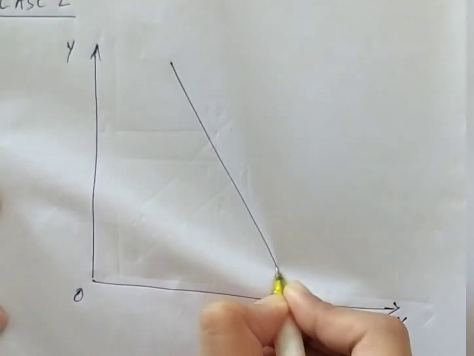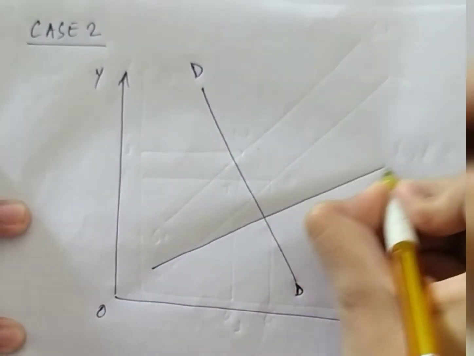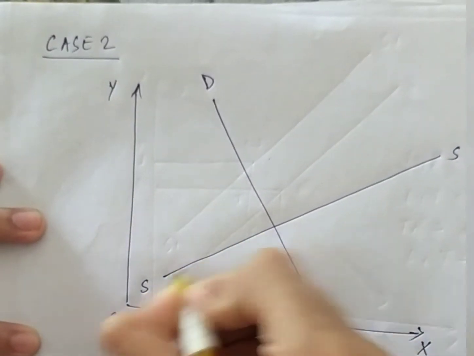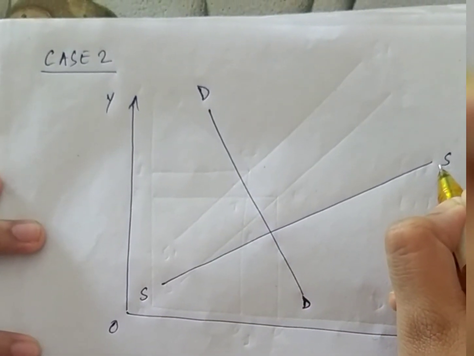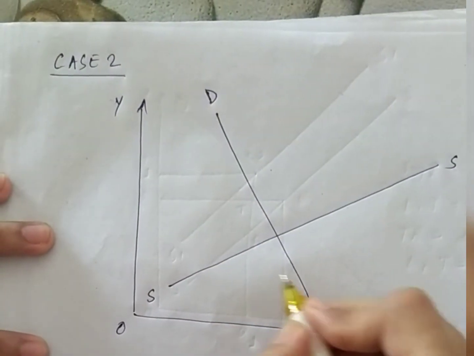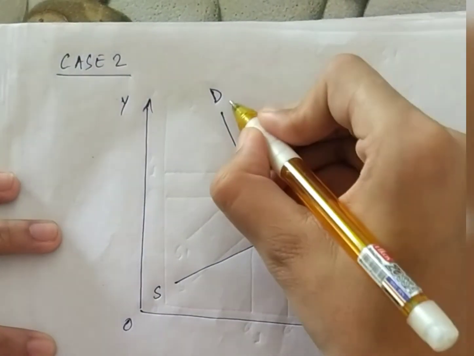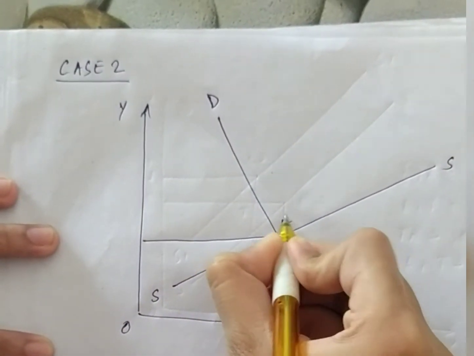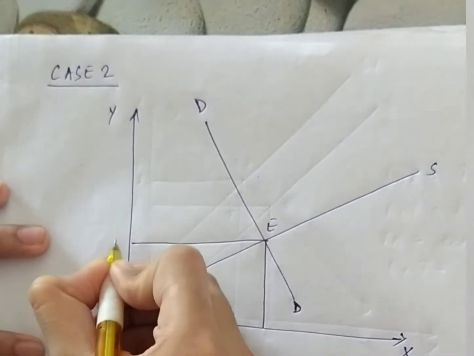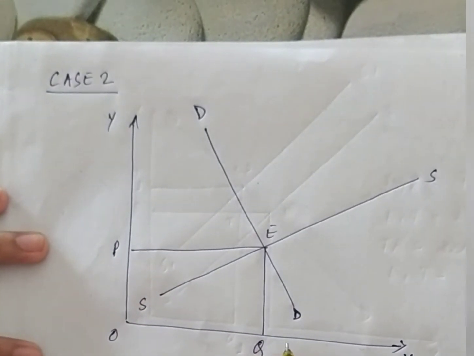This is the demand curve, DD, and this is the supply curve, SS. Here, as elasticity of supply is greater than elasticity of demand, we have drawn the supply curve flatter than the demand curve. See, this is the equilibrium point, OP is the equilibrium price and OQ is the equilibrium quantity.